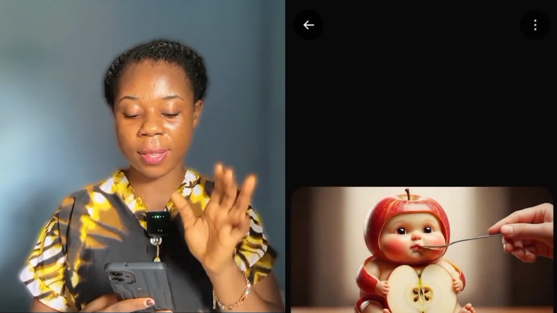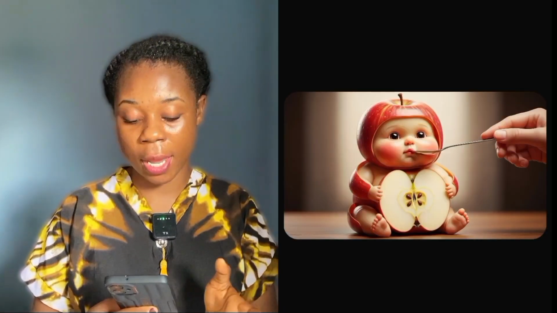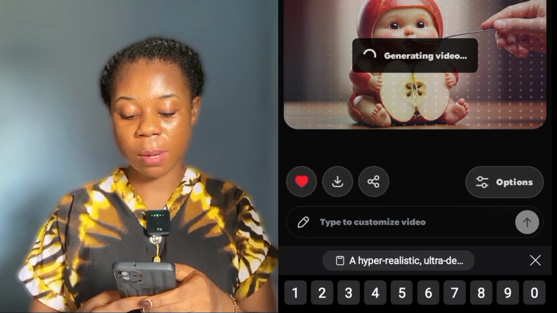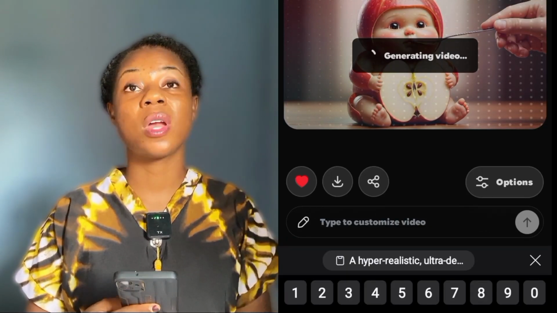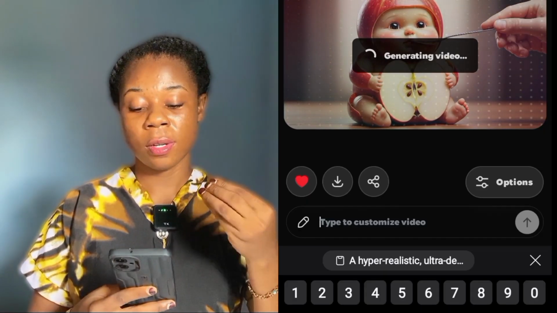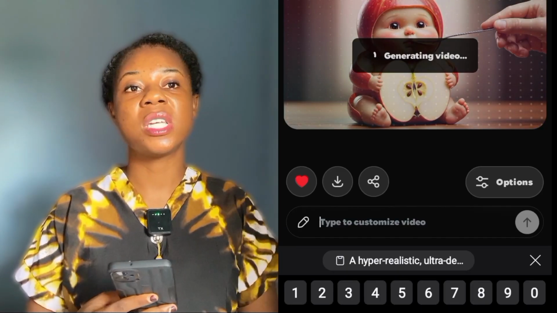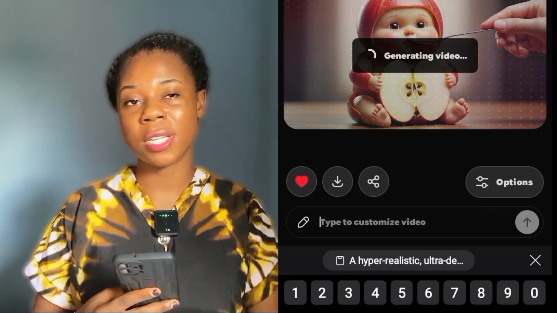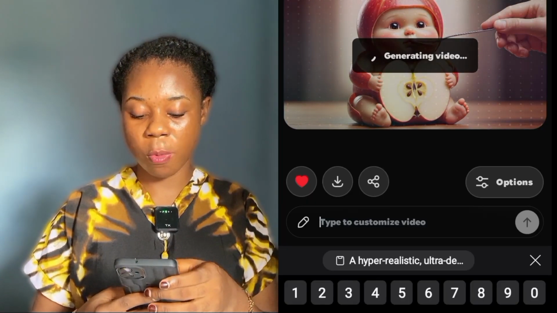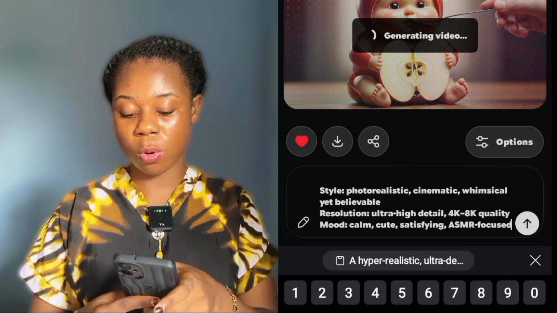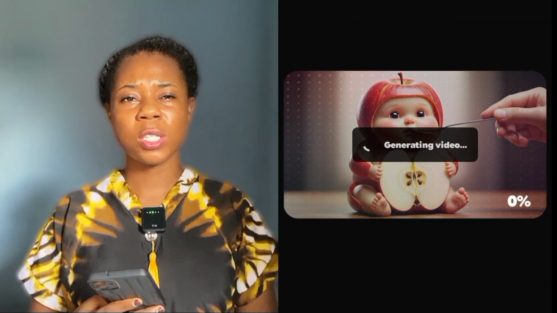So I'm going to bring in the apple image. Then I'm going to come over to where I have type to customize. One thing about Grok AI, if you don't switch this setting off, it will automatically turn your image into a video. So I'm going to paste the prompt, and then send. Let's wait to see the results.